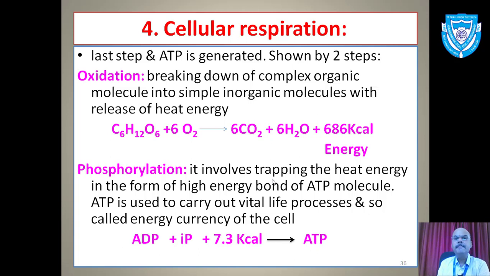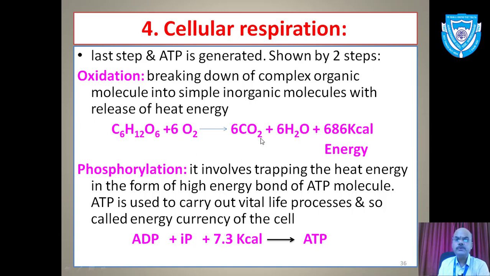This is the last step where actual ATP will be generated. The thing takes place inside the cell, so it is called cellular respiration. It will take place in two steps. Number one is oxidation. Whatever oxygen is taken up to each cell will now be utilized to break down complex organic molecules into simple inorganic molecules, which will release the energy. So remember here C6H12O6, this is the glucose molecule, broken down with the help of 6 molecules of oxygen. Carbon dioxide and water will be formed.